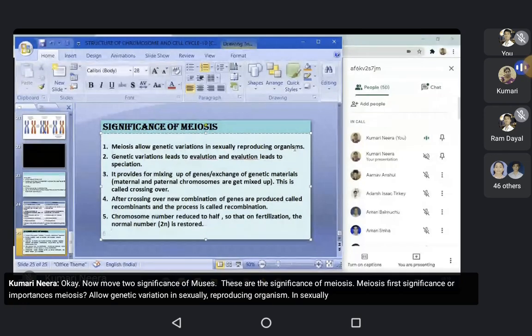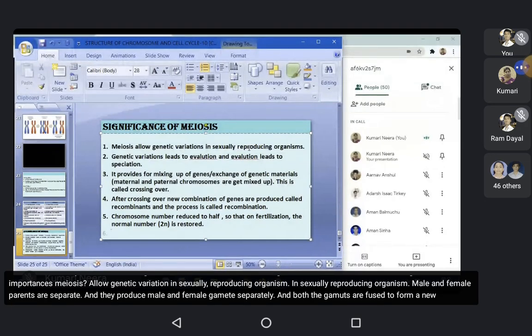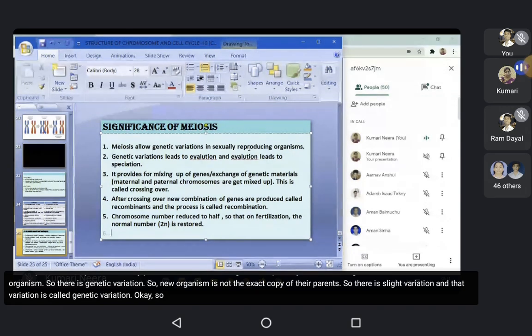In sexually reproducing organisms, male and female parents are separate and they produce male and female gametes separately, and both the gametes are fused to form a new organism. So there is genetic variation. So the new organism is not the exact copy of their parents. So there is slight variation, and that variation is called genetic variation. Okay, so it occurs only due to meiosis division.